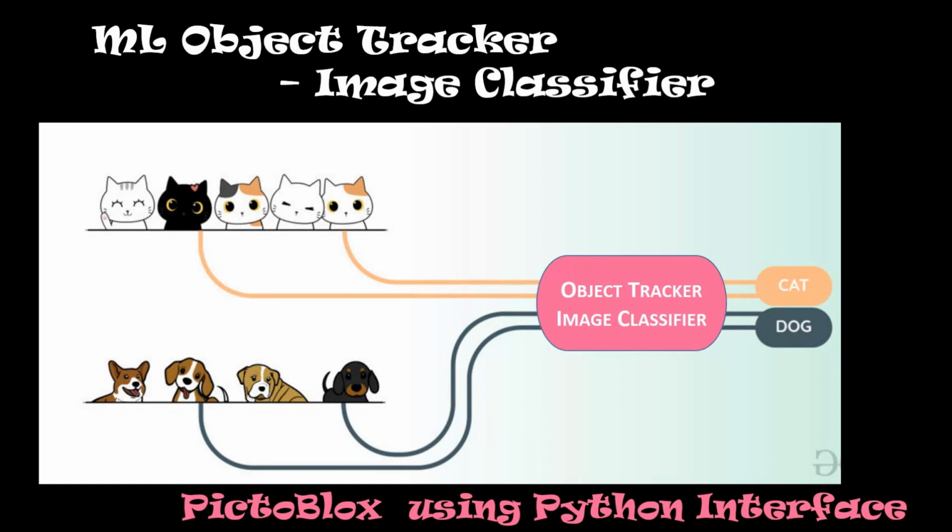So what is machine learning? It is the capability of a machine to imitate human intelligence, okay? To imitate intelligent human behavior. So in order to make this, we have to train the computer or the machine with data sets. Once it is trained, the machine will be able to detect or track or identify the objects. So this is what we are going to do today. Let's get into the activity.